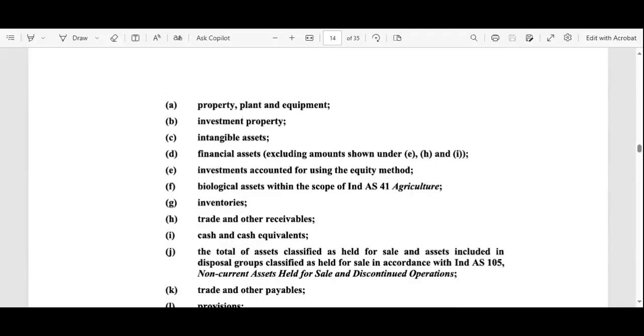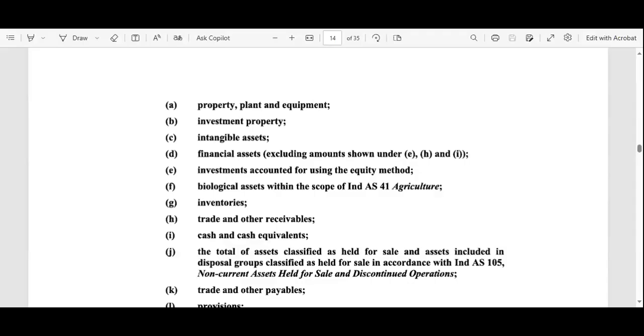So that is given in the AS1. That is the property, plant, and equipment related information. That is the investment property, intangible assets. That means the assets which we cannot touch and feel. For example, we can say the goodwill of the organizations. Okay, so branding of the organizations, that is the intangible assets.